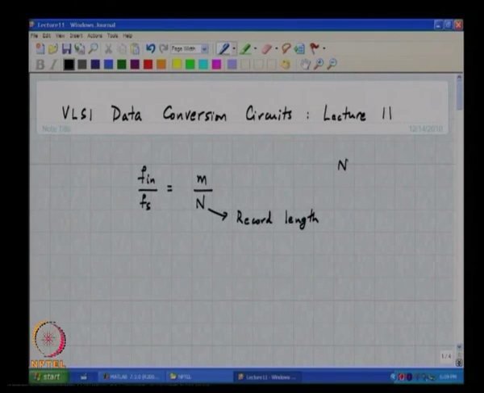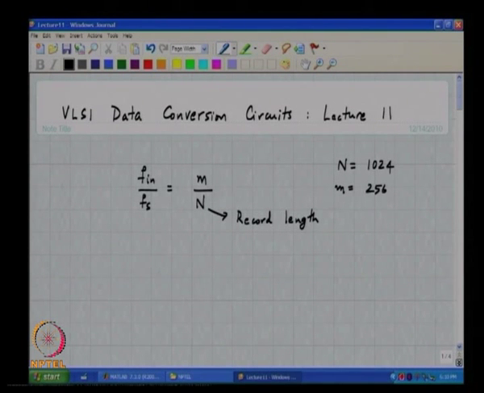A case in point being, the last time we said if we chose n to be 2 to the power 10, which is 1024, and m to be 256, the motivation being that we wanted to test the performance of our sample and hold around Fs by 4. Clearly m is an integer and so is n, and the ratio of the two is 1/4.